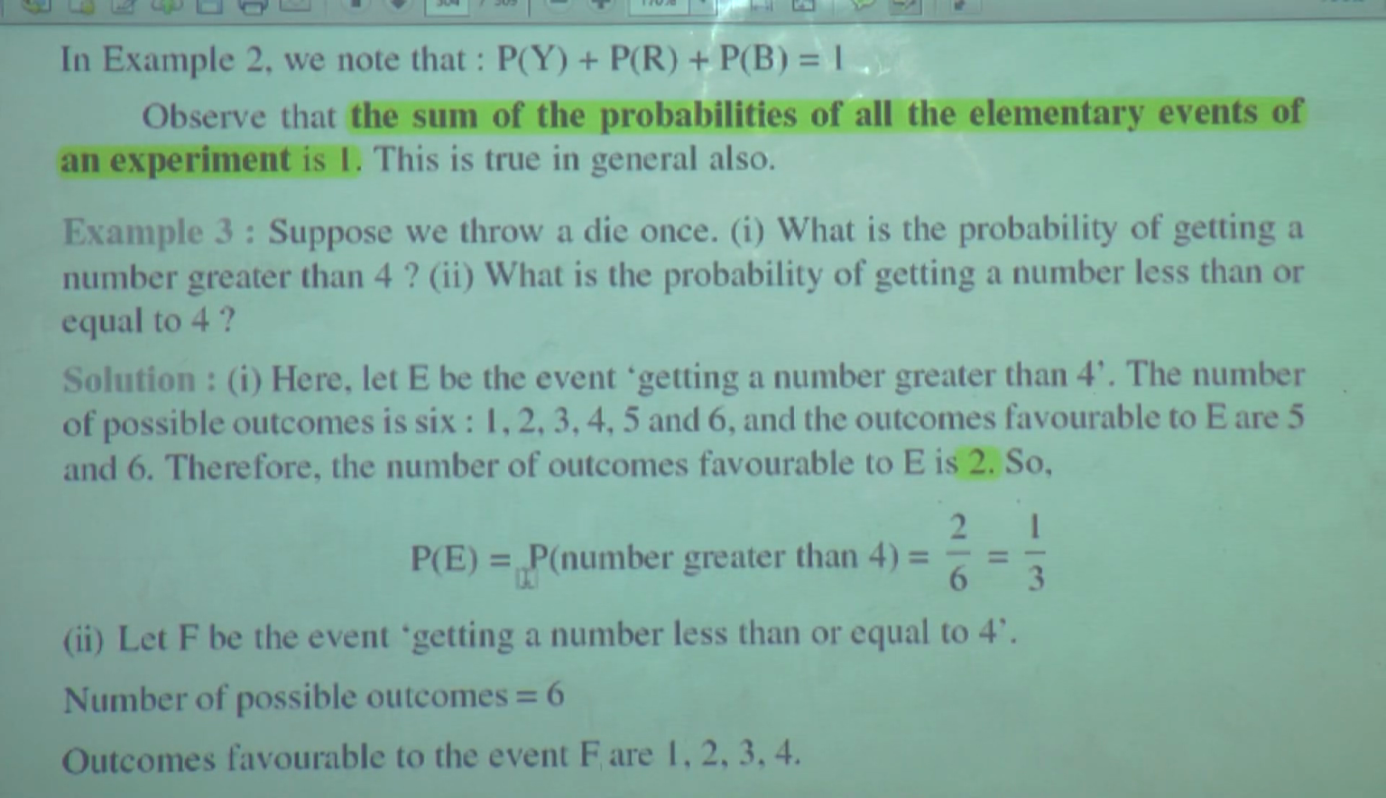So, P of E, which is P of number greater than 4, is equal to 2 upon 6, which is equal to 1 upon 3. 2 ones are 2, 2 threes are 6.